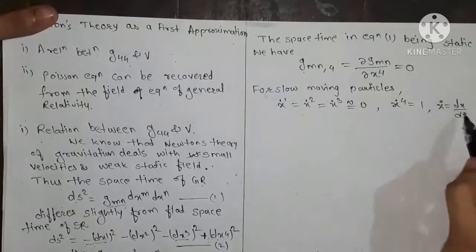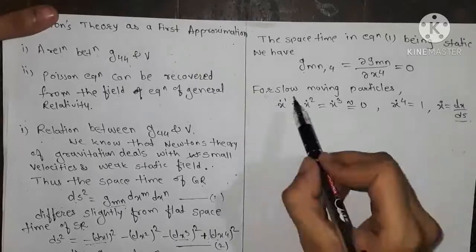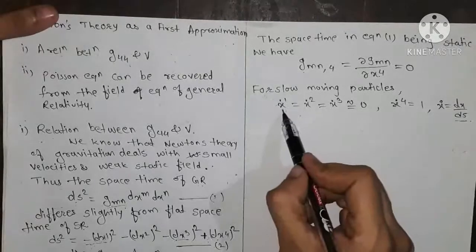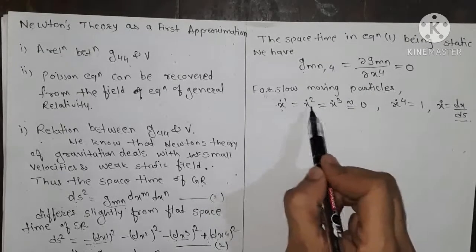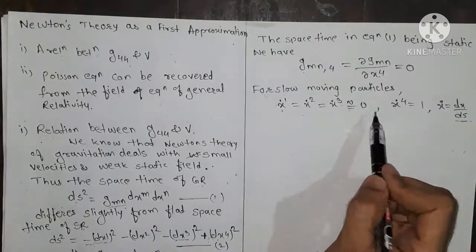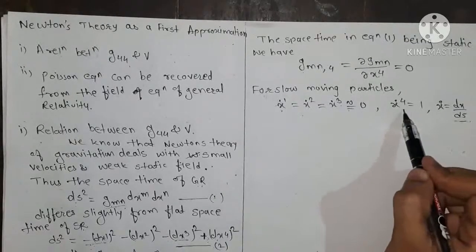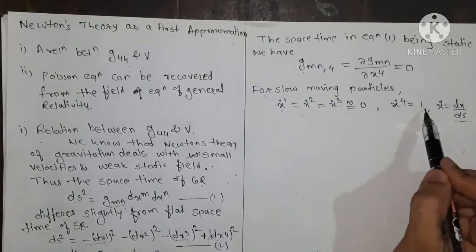So dot is the derivative with respect to ds, and for slow moving particles we always have that the derivative with respect to ds of the first, second and third coordinates is approximated to 0, and the fourth coordinate, that is dt by ds, is approximated to 1.